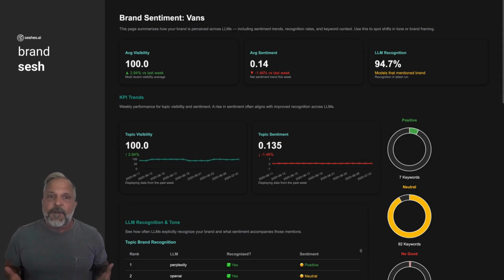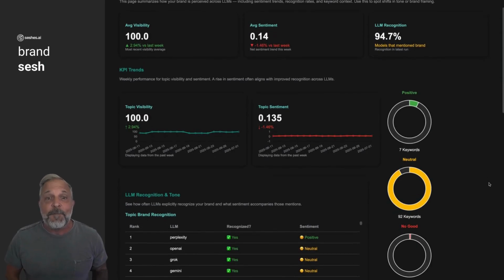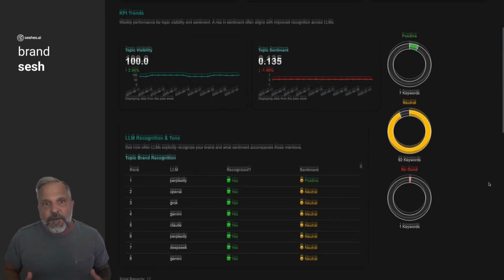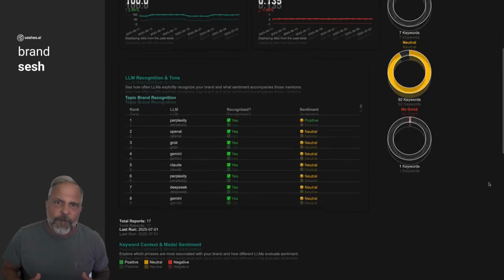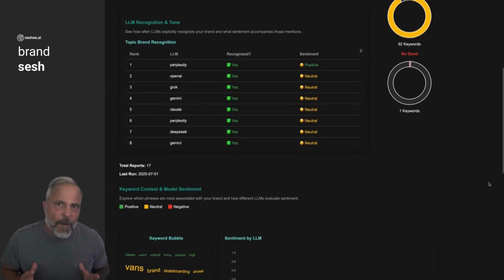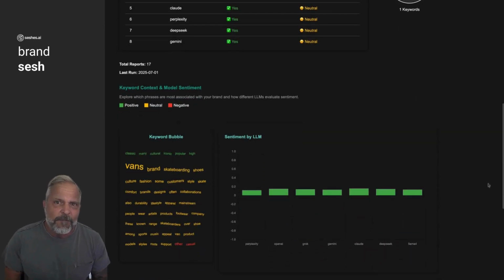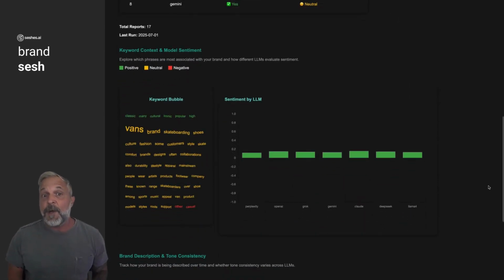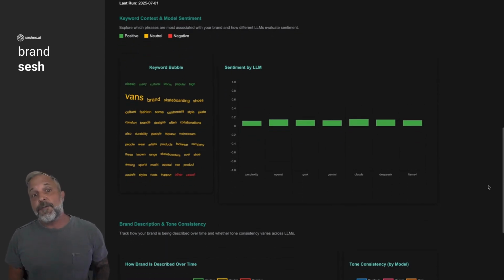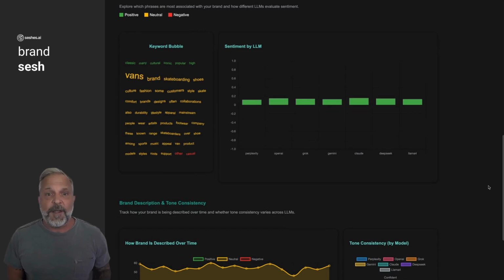Next is our brand sesh. A brand sesh is your brand's personal visibility pulse inside the minds of AI. It's a focus session where Seshes runs real prompts across LLMs to see where and how your brand shows up in AI-generated answers. Visibility score, how often and how prominently you're ranked. Presence score, how frequently you're mentioned even without top billing.